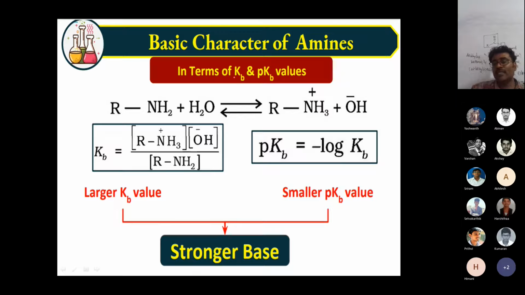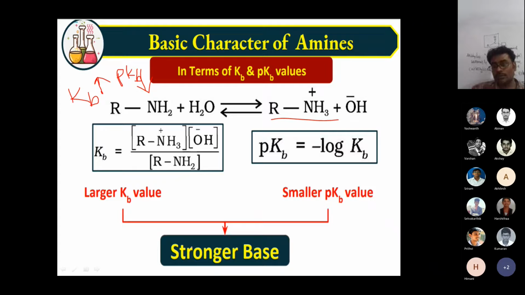K stands for the ionization constant of the base, and pKb is the power of the ionization constant Kb. Remember, a larger Kb value means more basic nature, while a larger pKb value means weak basic nature. Both are opposite. Amines react and form this compound; if you write the equilibrium reaction, it is product by reactant.